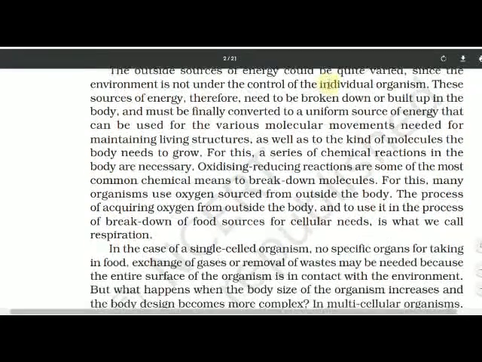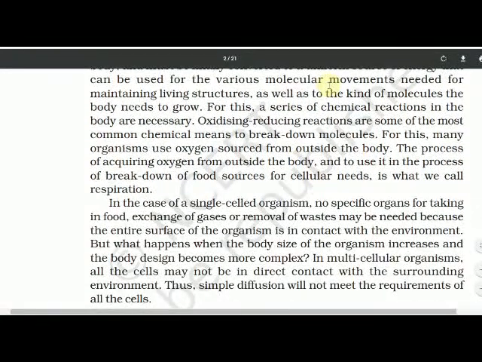In the case of single-celled organisms like amoeba, no specific organs are there for taking food. Exchange of gases or removal of waste may be needed because the entire surface of the organism is in contact with the environment. But what happens when the body size of the organism increases and the body design becomes more complex? In multicellular organisms, all the cells may not be in direct contact with the surrounding environment. Thus, simple diffusion will not meet the requirements of the cells.